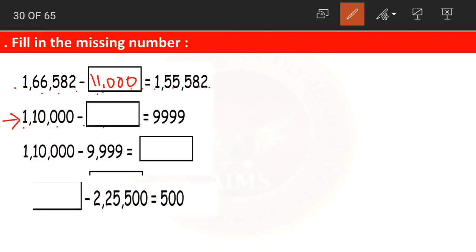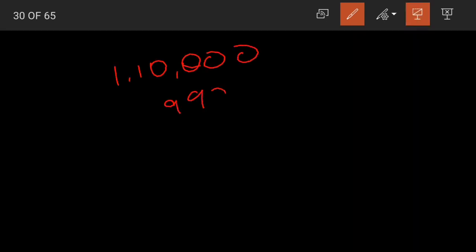1,10,000 minus dash is equals to 9,999. Again, this is our larger number and this is our difference. This is the minuend and this is our difference. What do we do with the larger number? We subtract 1,10,000 minus 9,999.